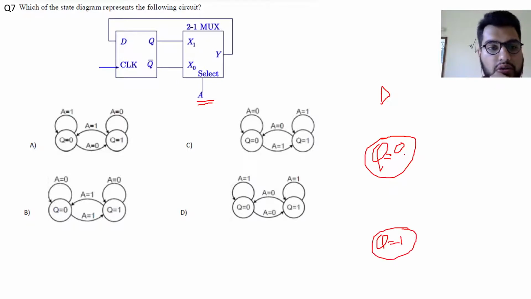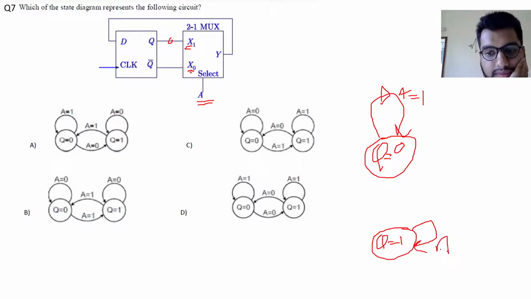So let's just consider Q is equal to 0. If Q is equal to 0, this thing is 0. And for the select line, there are two possibilities: A equal to 0 and A equal to 1. When A is equal to 0, this line will get selected, and when A equal to 1, this line will be selected, and Y will be equal to D. So Y equal to Q. So for A equal to 1, our output will be equal to Q only.